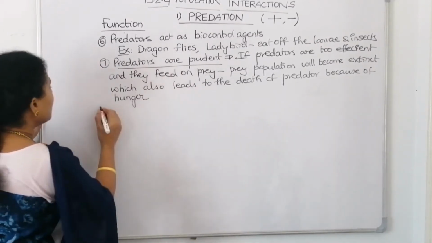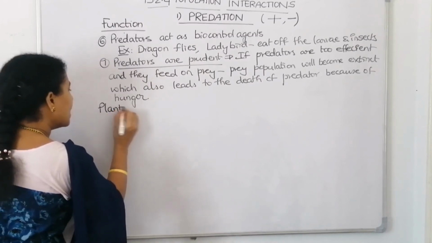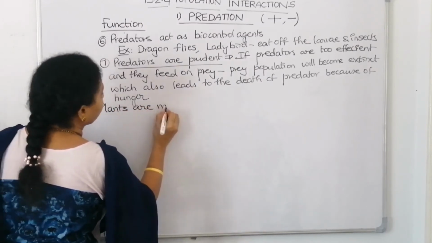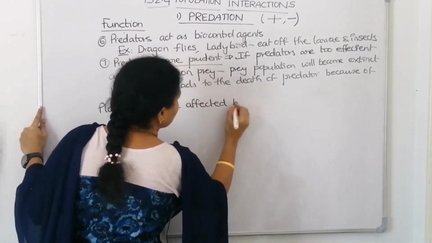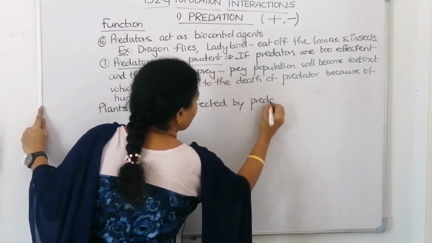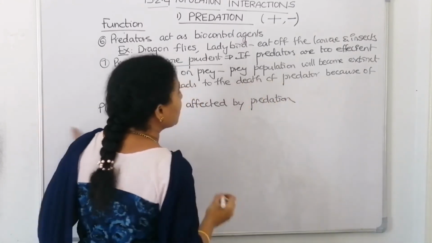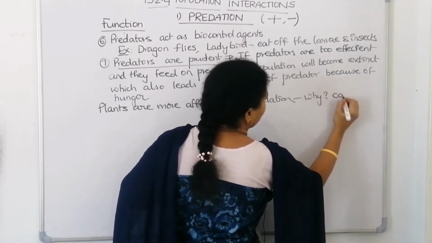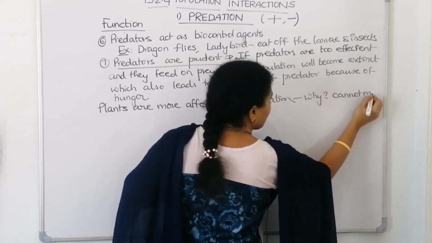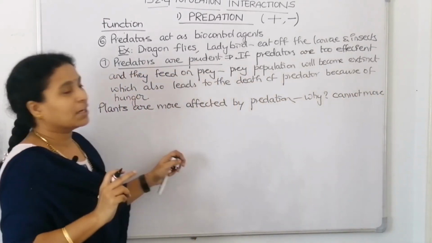So we say that plants are more affected by predation, because they cannot move.